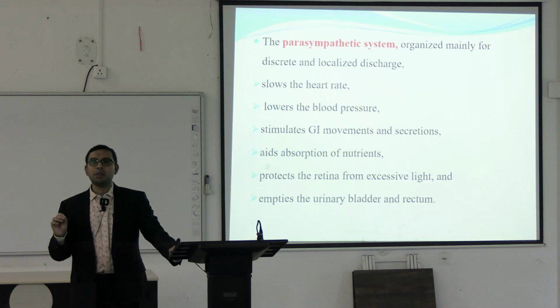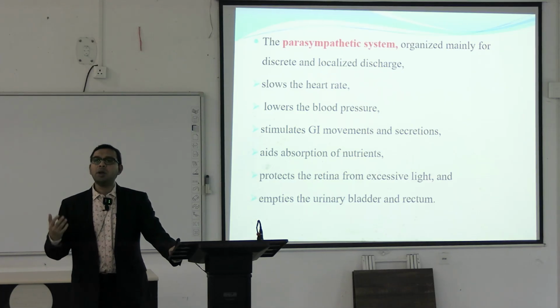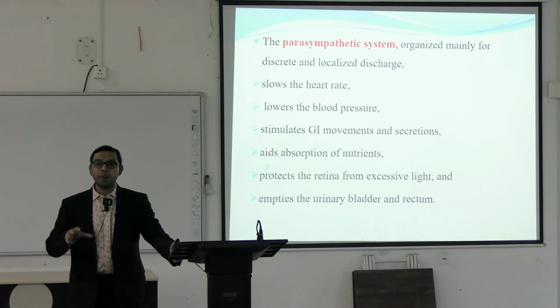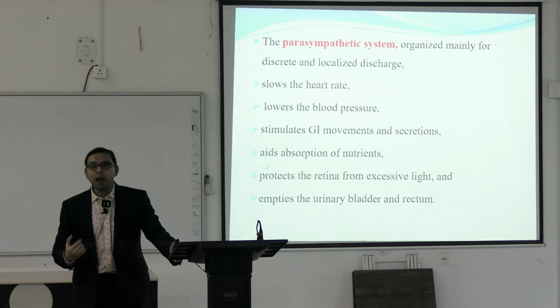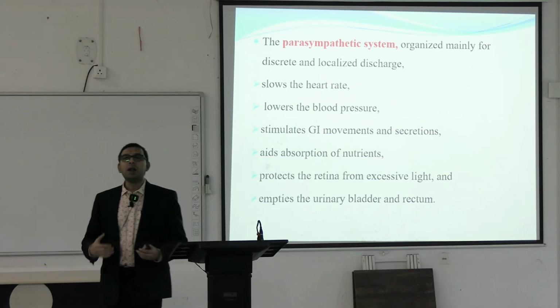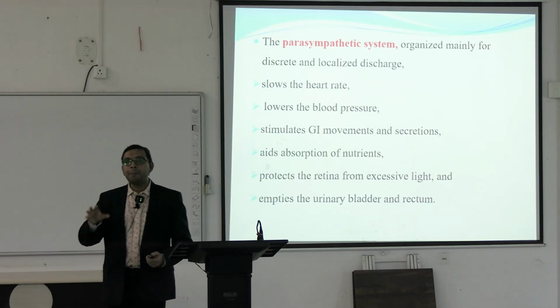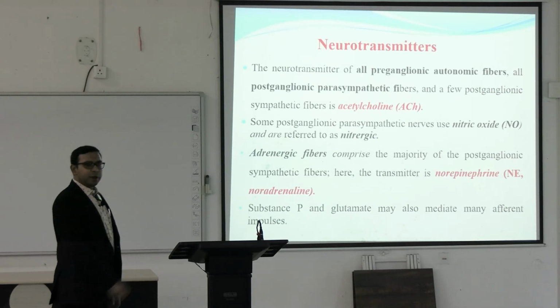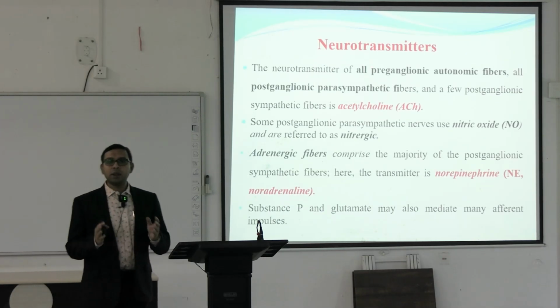So, the sympathetic nervous system is mainly utilized in the fight or flight response. That is, when we are in a hurry, when we are in an emergency, then the sympathetic nervous system takes control. But when we are in the resting stage, when the different metabolism is going on, then the parasympathetic system mainly takes over. So, neurotransmitters, you already know what a neurotransmitter is.